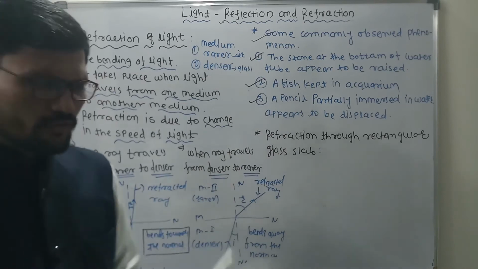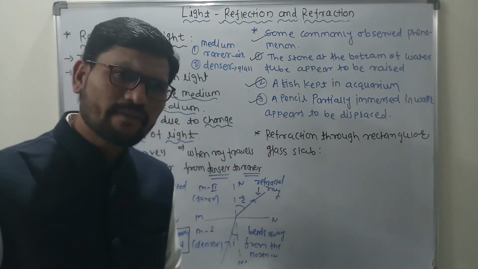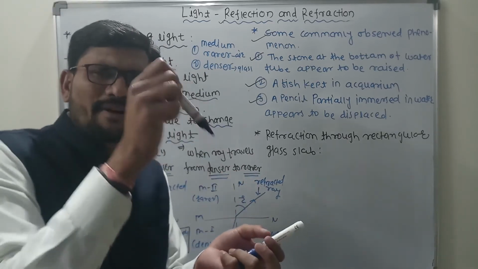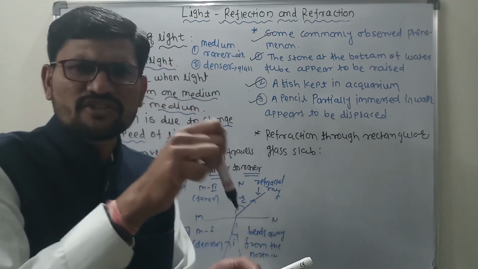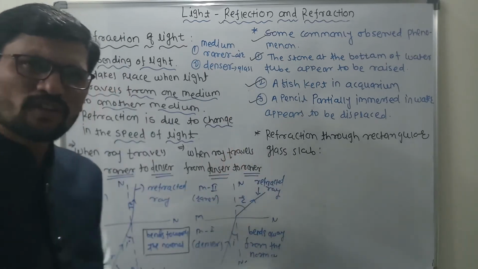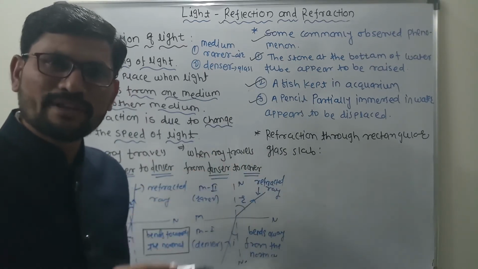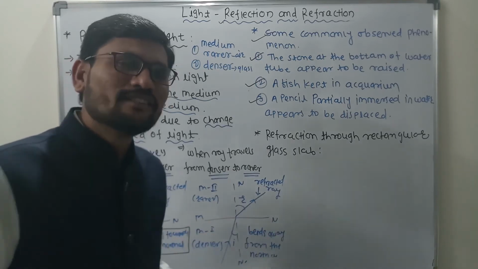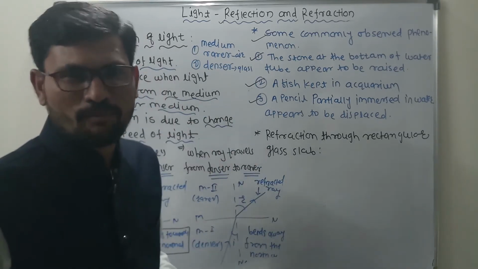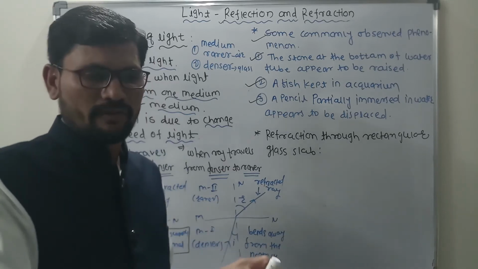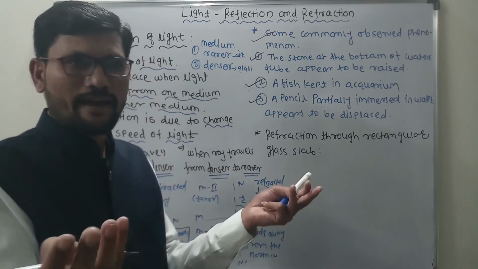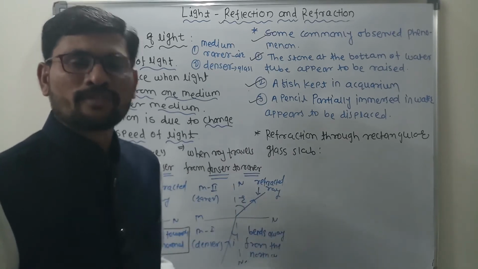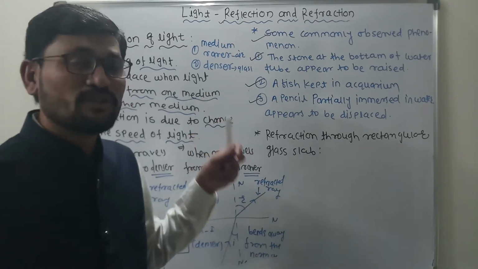Now just do one activity also. What is that activity? Take one glass of water and partially immerse a pencil. What do we observe? At the interface of the water and air, we observe that the pencil appears displaced. But when we take it out of the water, we see the pencil as it is. There is no displacement at all. It is observed only because the mediums are changed.